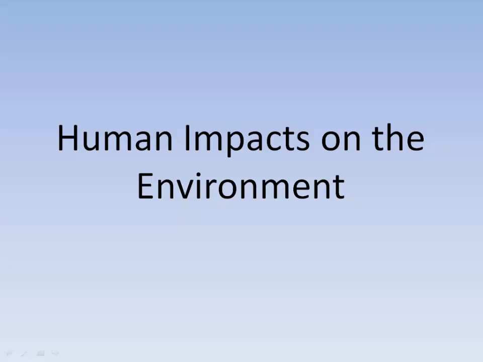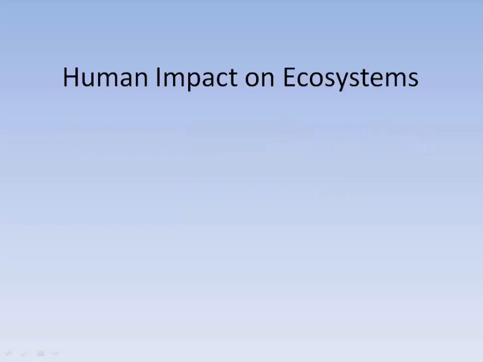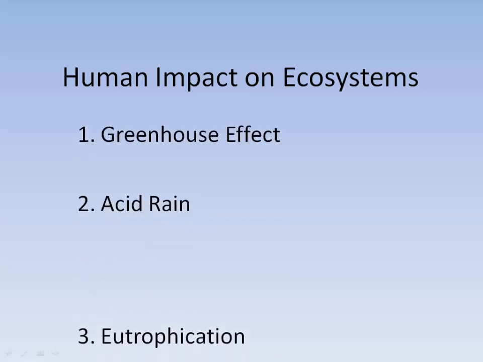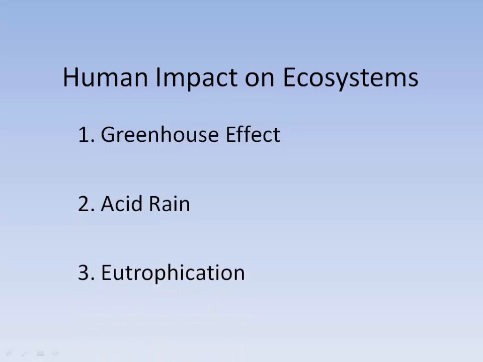Human impacts on the environment. We're going to look at 3 ways that humans impact ecosystems. We're going to look at the greenhouse effect, acid rain, and eutrophication.